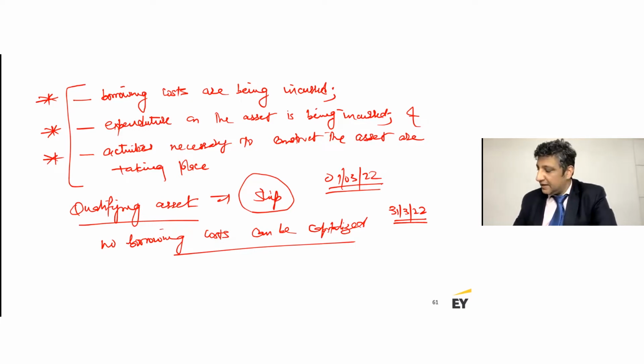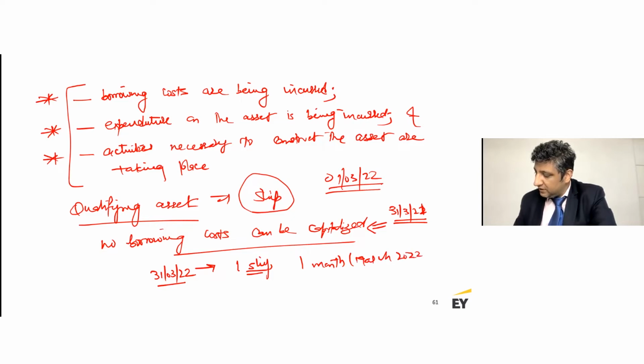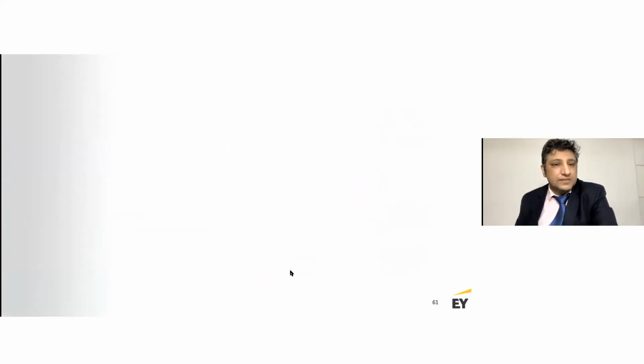Okay, which means that for the year ended 31st of March 2021, no borrowing cost can be capitalized. And as far as the year ended 31st of March 2022 is concerned, only for one ship, and that too for 1 month, which is March 2022, you can capitalize the borrowing costs, right?